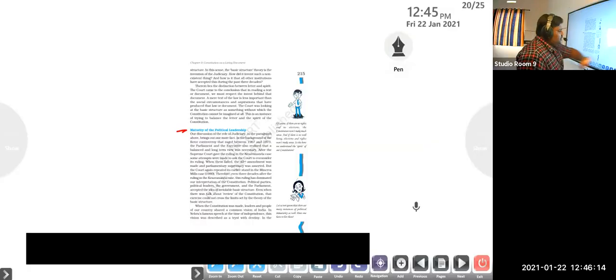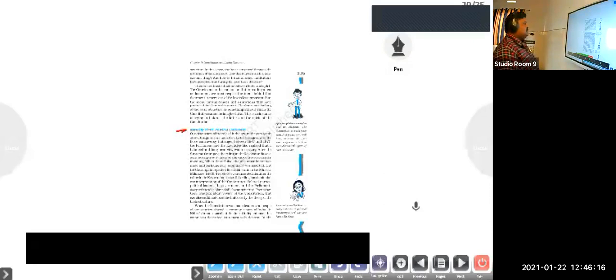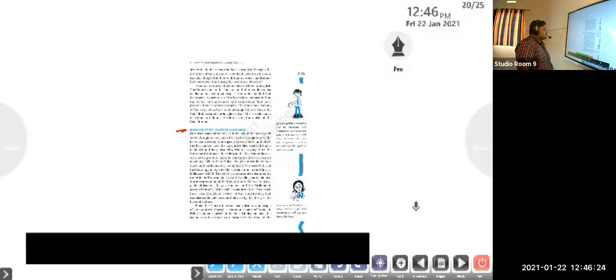The politicians want to act maturely. Okay, so our discussion of the role of judiciary in the paragraph above brings about one more fact: the background of the fierce controversy that raged between 1967 and 1973, the Parliament and the Executive also realized that a balanced and long-term view was necessary.